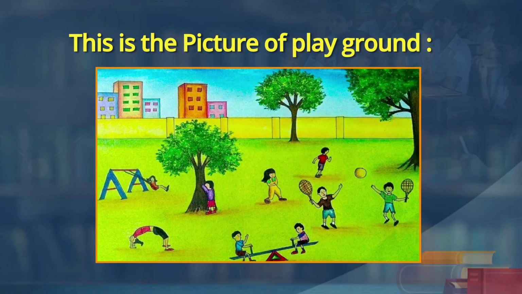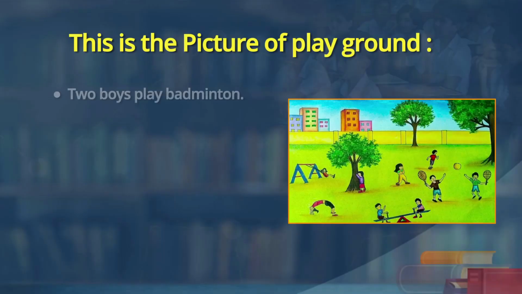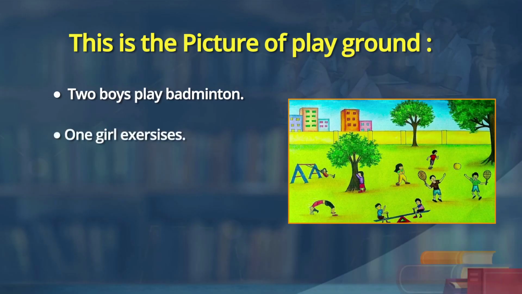So, this is a picture of a playground. Here is a picture in which 2 boys are playing on the seesaw. Okay, simple present tense. Just say 2 boys play. Okay, sir. 2 boys play badminton. One girl exercises.